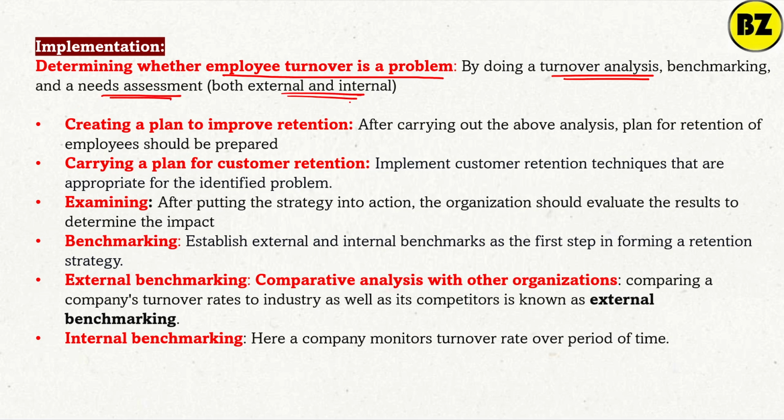So what we have to first find, if 5 out of 100 are leaving, then this 5% is the turnover ratio. That means it is very much common in the industry, so no need to do anything. That means we have to first understand whether the turnover is a problem in our organization or not.